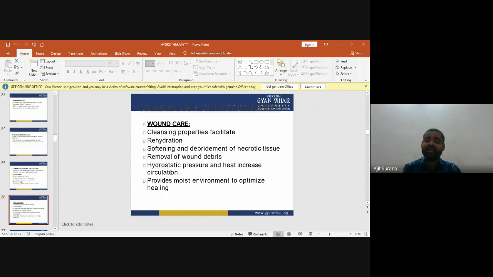Now, the second clinical use of hydrotherapy is in wound care. They facilitate cleaning properties. They are used in rehydration, softening and debridement of necrotic tissue. They are used in removal of wound debris.